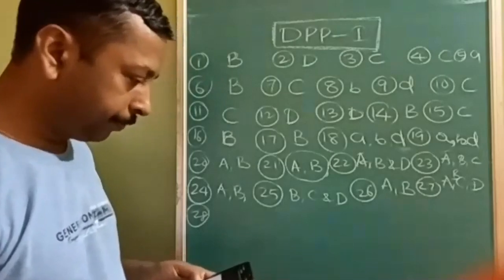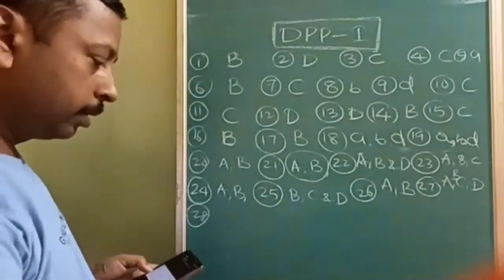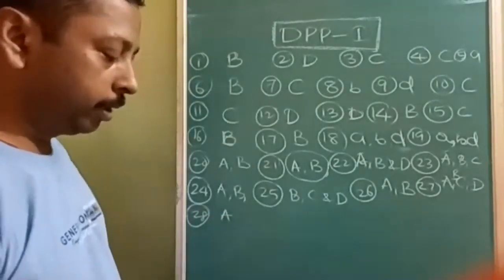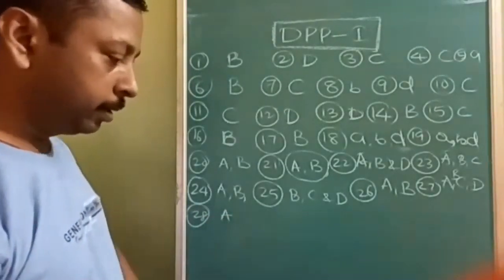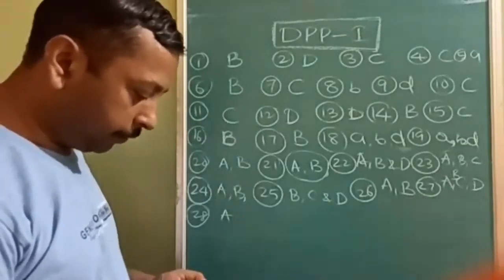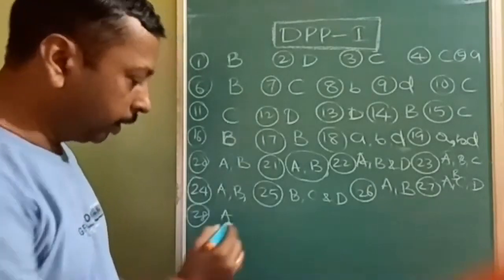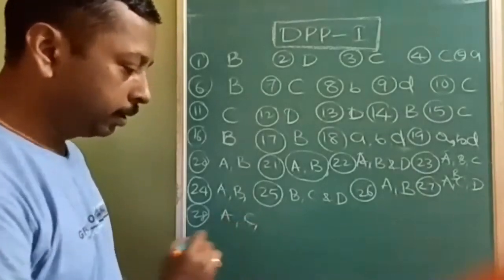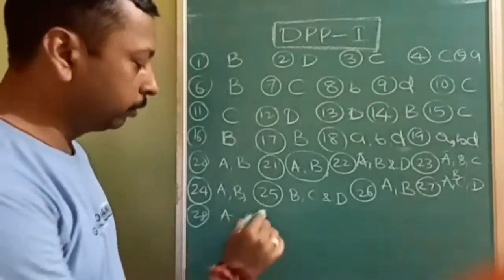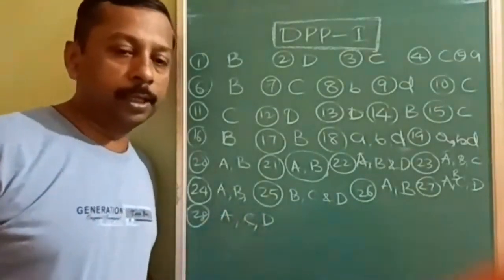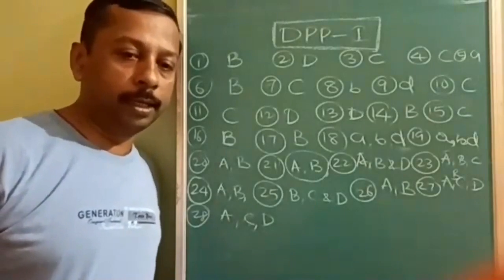Gelatin, correct. Gelatin is correct or not? Whichever are protective colloid, they will be correct answers. Then sulfur is not, it is negative colloid. Starch also, this is also colloid. So A, C, and protein also protective colloid. So 28th answers are A, C, and D.